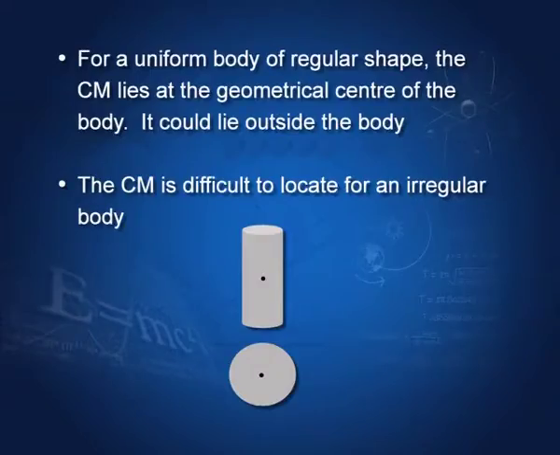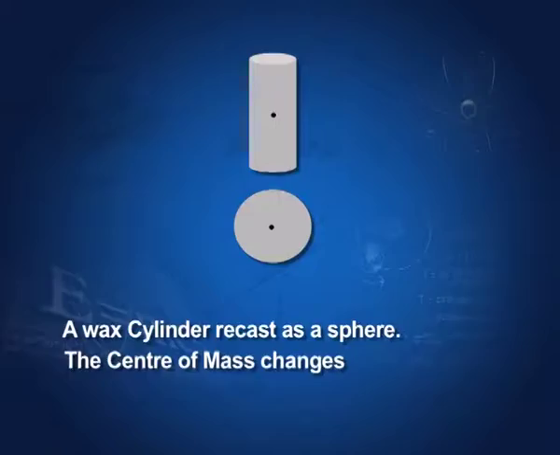The center of mass is difficult to locate for an irregular body. For a regular body, it lies at the geometrical center. For an irregular body, we do not know where it would lie. Here we have given an example of a wax cylinder. The wax was melted and reshaped into a sphere, and the center of mass changes, showing that the center of mass is a function of mass distribution of the body.